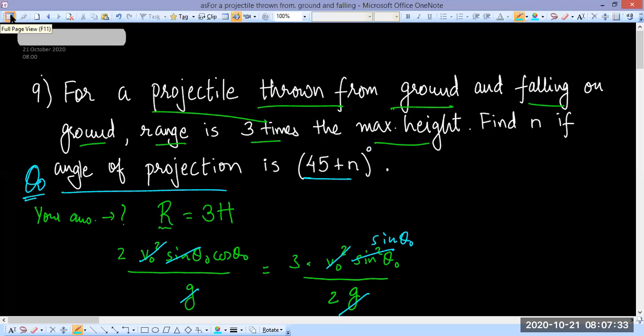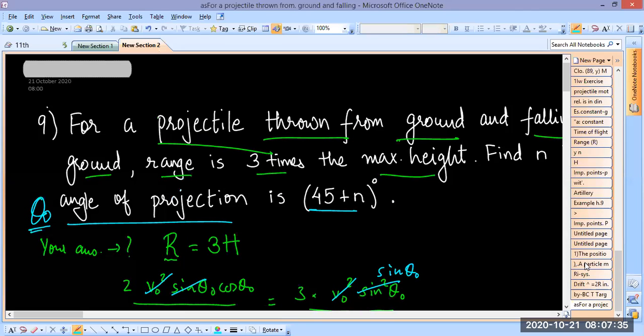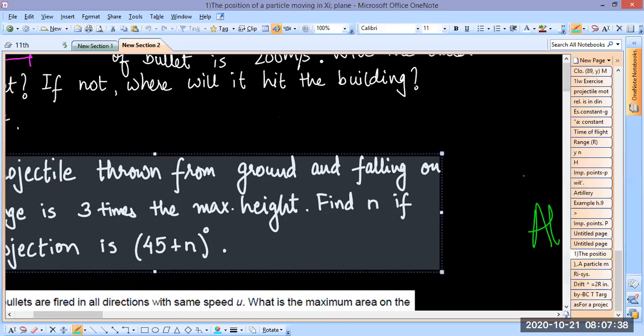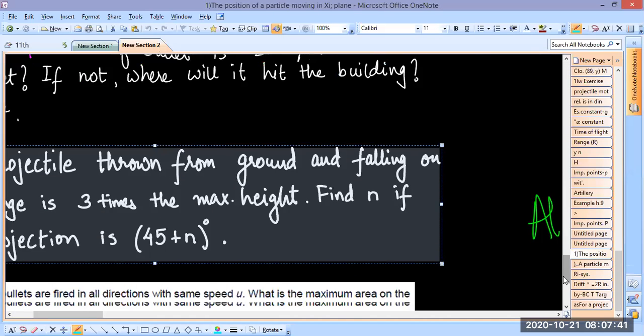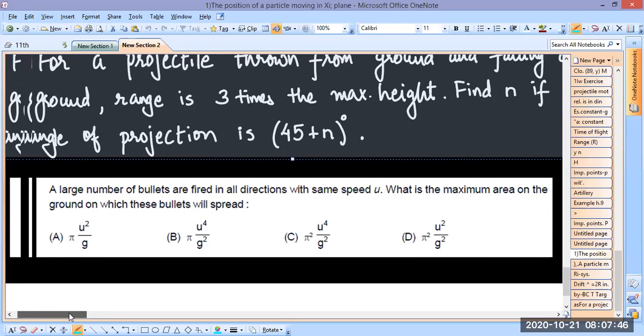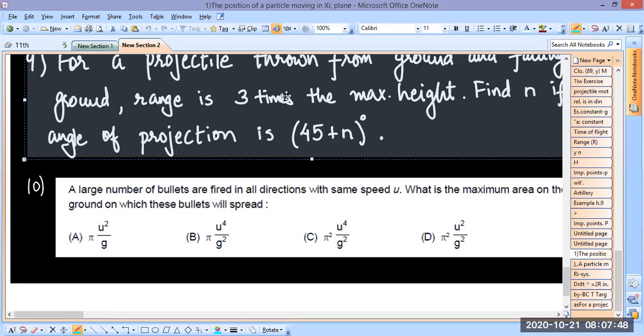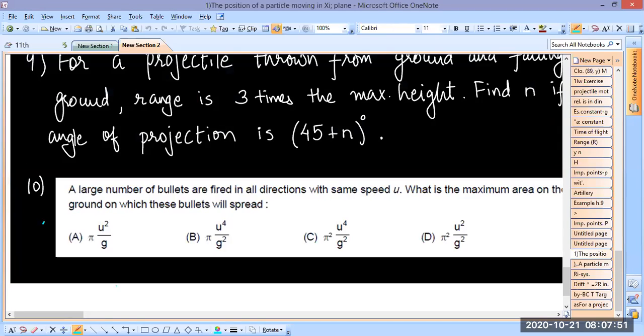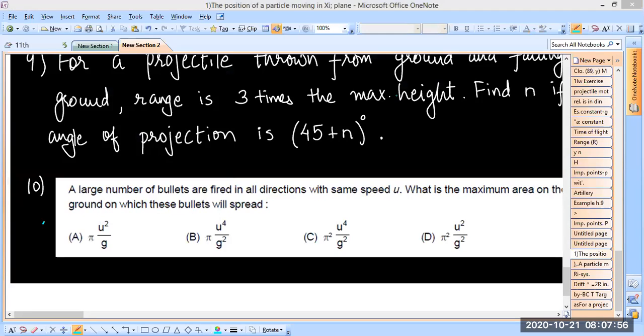Now I think we are on to the last question. Yeah, that was easy. Okay, so this is question number 10 here. It says a large number of bullets are fired in every possible direction, right? What is the maximum area on which these bullets will spread on the ground? Okay, so let's see how to solve this question.